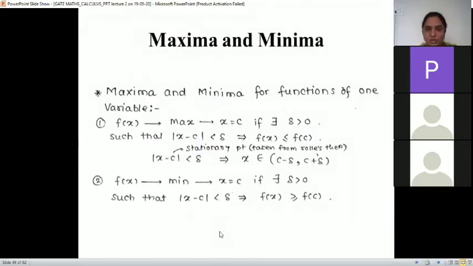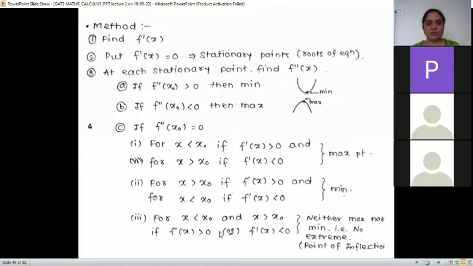Okay, we'll move to the next topic, maxima and minima. Last topic of today's lecture. We have to find the maximum value and minimum value of the function. How to do that? There is a method. We have to find f dash of x, then write f dash of x equal to 0 and solve that equation. If we solve the equation, we get the values of x, and these are called roots of the equation, or we can call them stationary points.